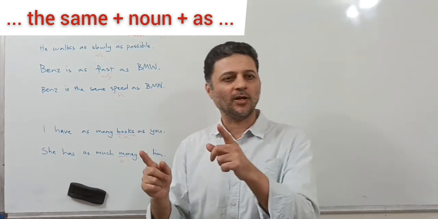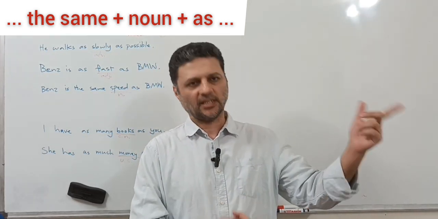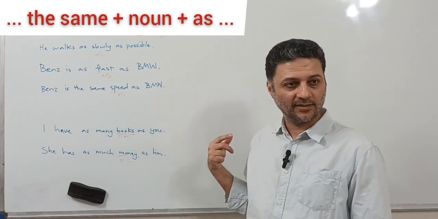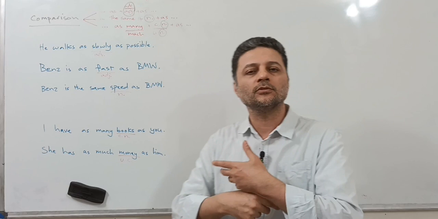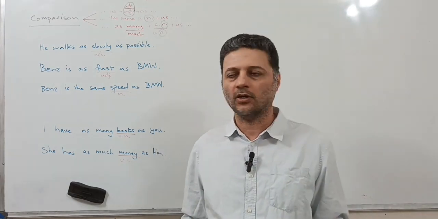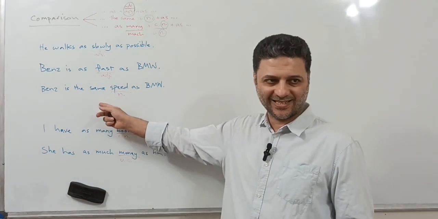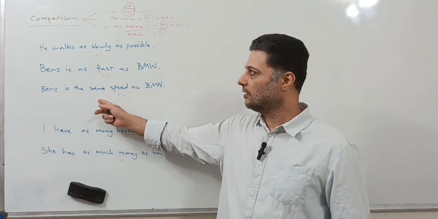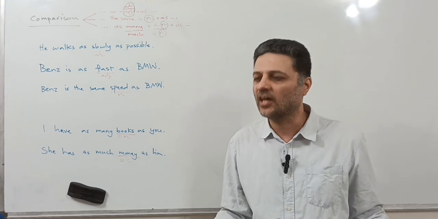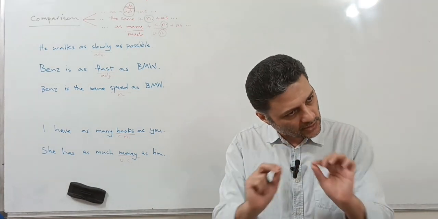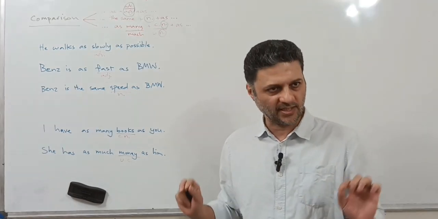So for big and small, the noun is size. The same size as. So you could use any nouns in this structure. It functions the same, and its meaning is somehow the same. If not exactly the same, there is a slight difference, so it's similar, to be on the safe side.